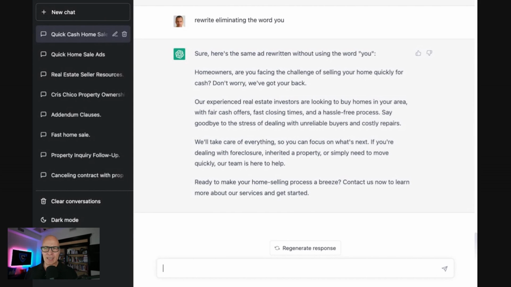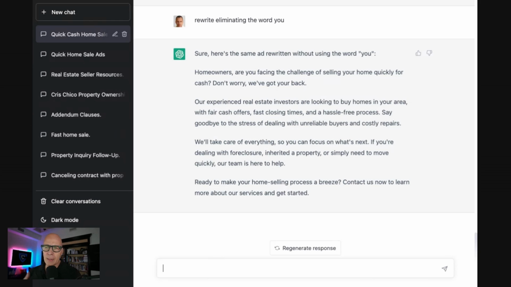You don't want to say that. In general, you don't want to say that to people because it's not good to say that. But when you say it that way, Facebook doesn't like using the word you in the ad. So by removing the word you, we're making it more of, hey, everyone, I'm looking to buy crappy houses. It's not saying, hey, you person that has a crappy house. So that is a way to use ChatGPT for writing a Facebook ad.